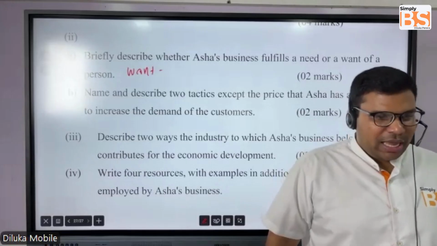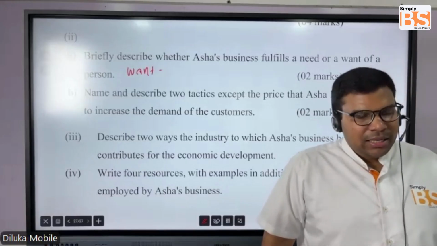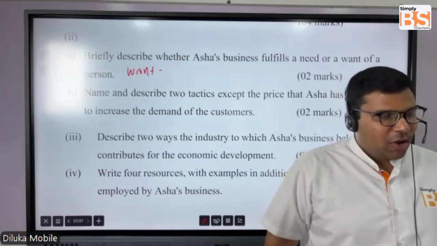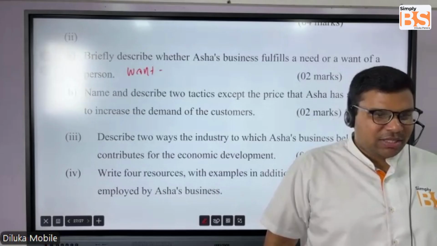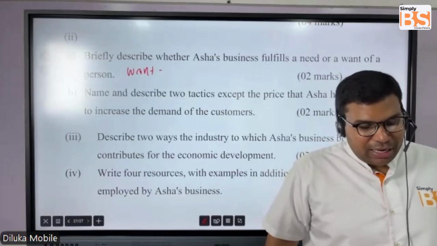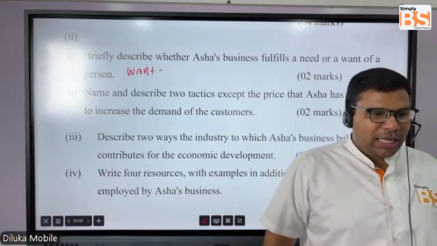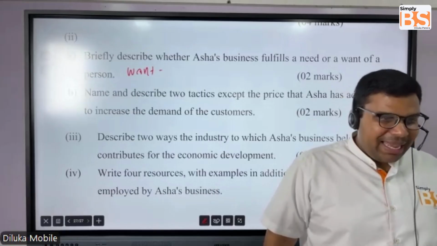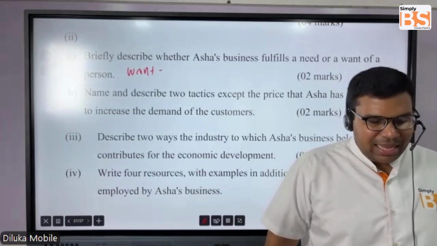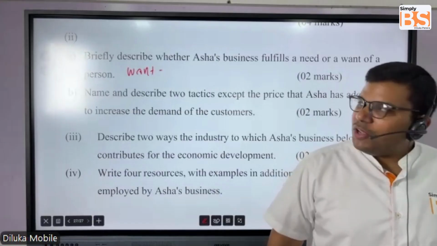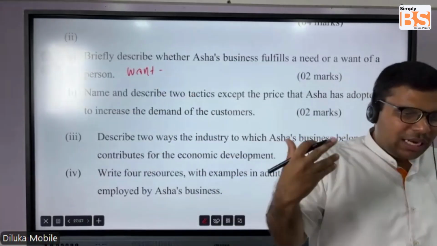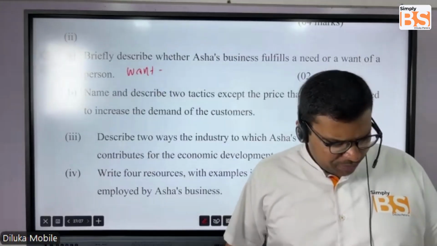There are gold facials, there are hydrotherapy facials. They use different types of quality creams. So anyway, we go to a beauty salon just to increase our personal appearance, right?